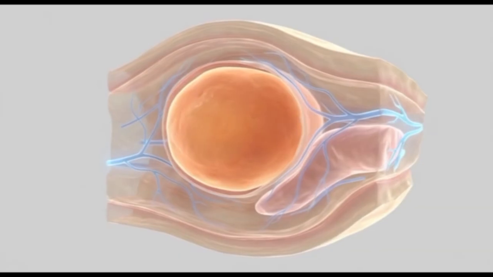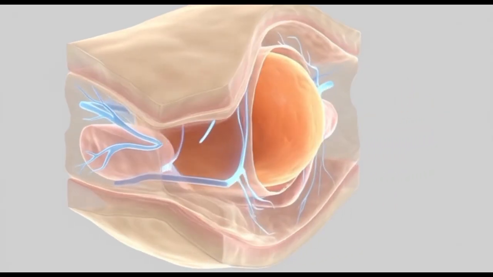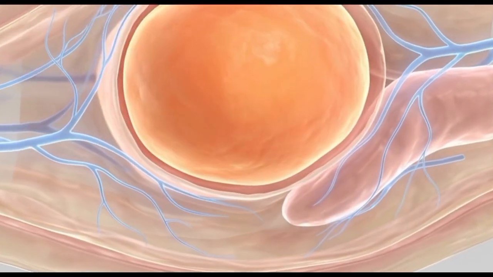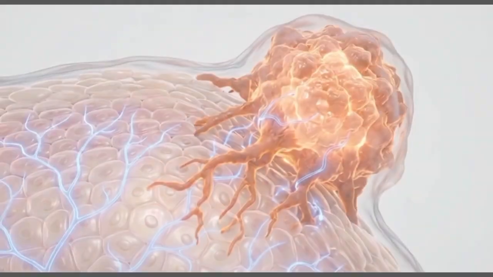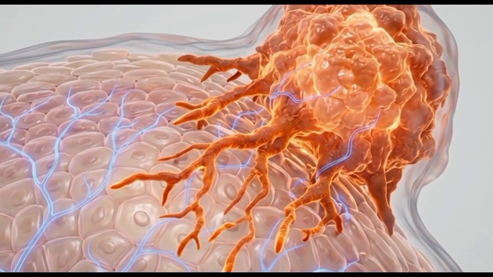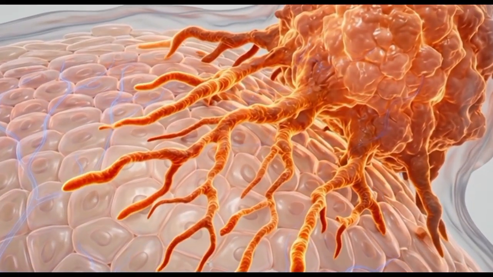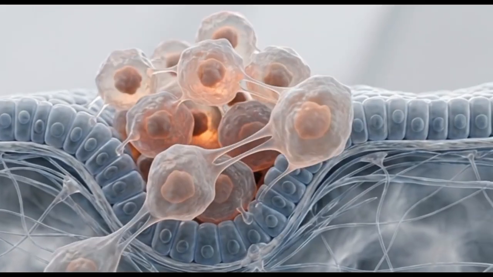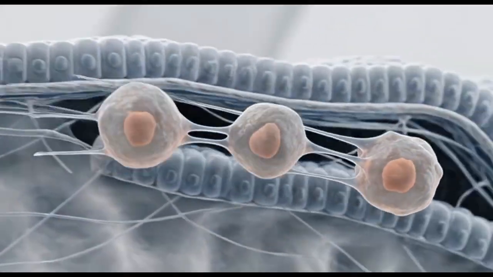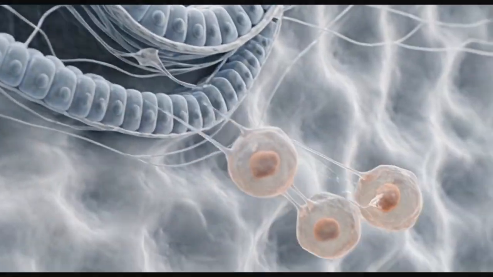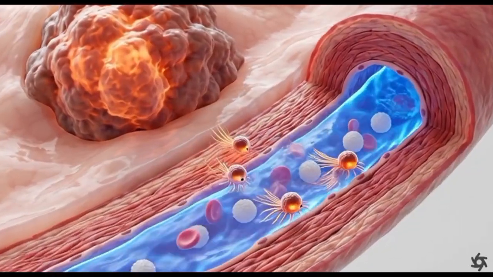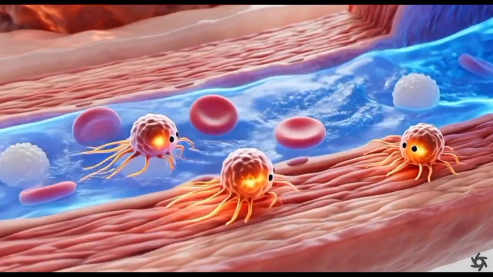But an abnormal growth isn't automatically cancer. Some tumors remain localized and don't invade nearby tissue. Cancer becomes dangerous when abnormal cells begin invading the tissues around them. Some cancer cells can break through the boundaries that normally keep tissues organized. Eventually, some invading cancer cells can reach nearby blood vessels.